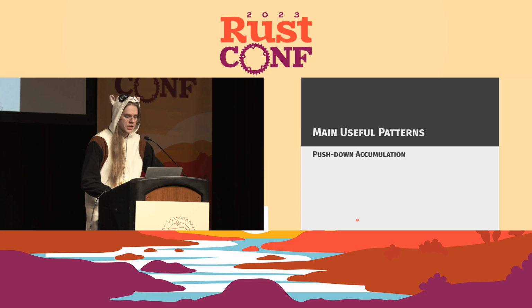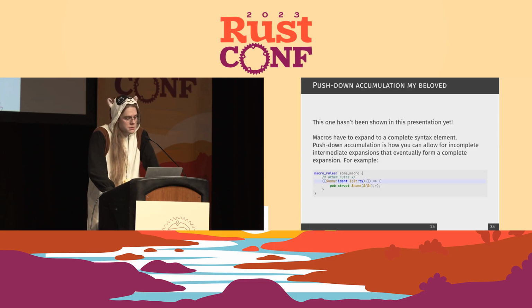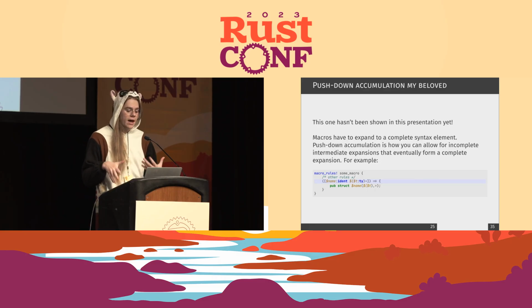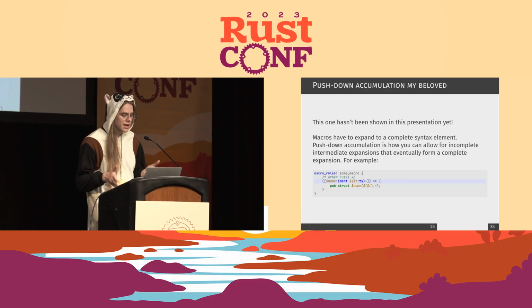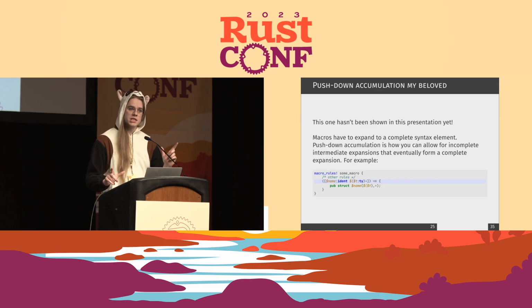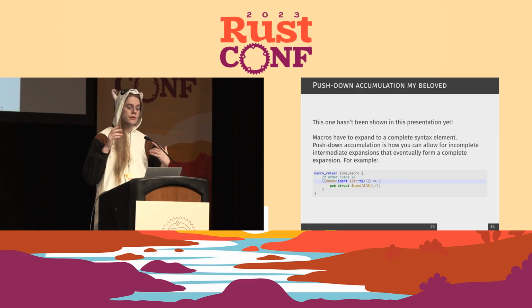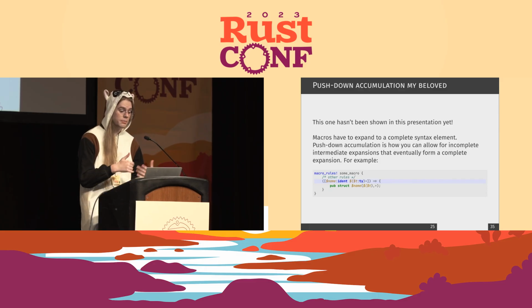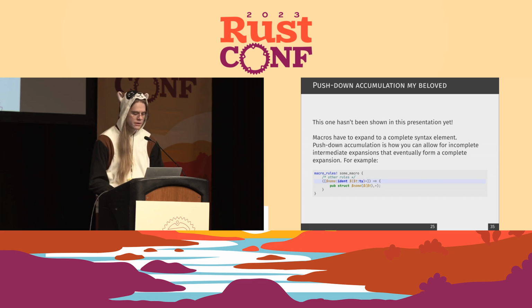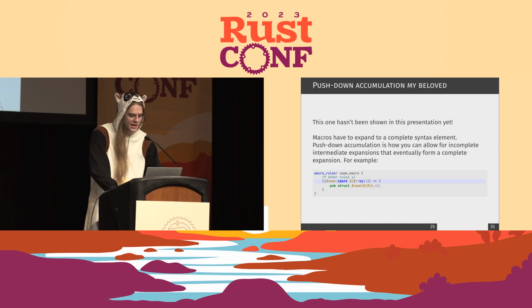Then push down accumulation. This one also hasn't been shown. The purpose of this is that macros have to expand to a complete syntax element. So if you're trying to build up a trait definition, when the macro is done expanding, you have to have a valid trait there. If it doesn't, you're going to get a compile error, the "no rules expected the token" one.